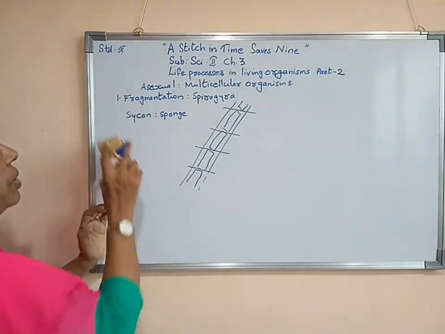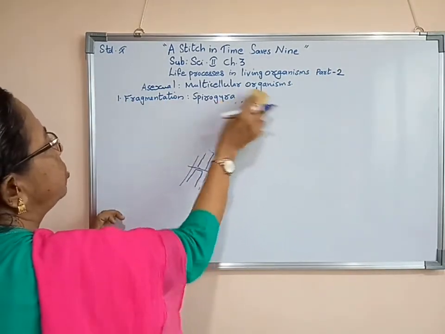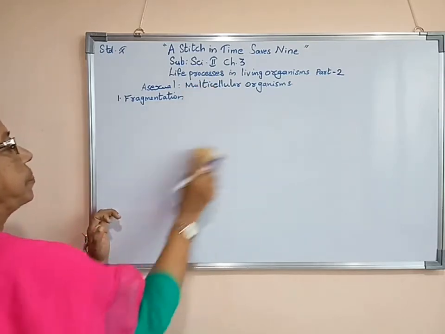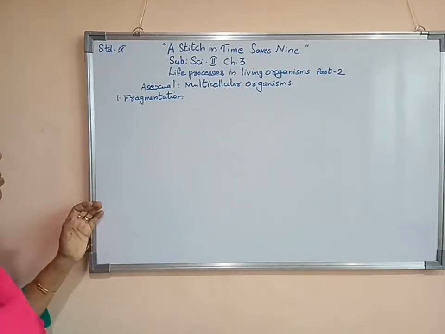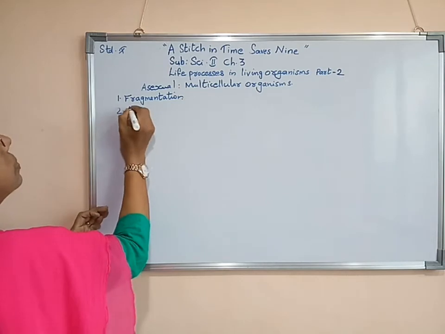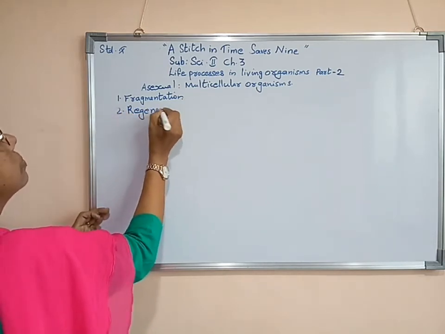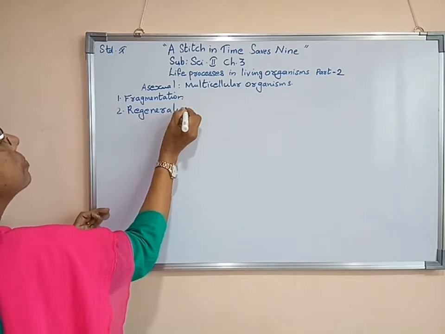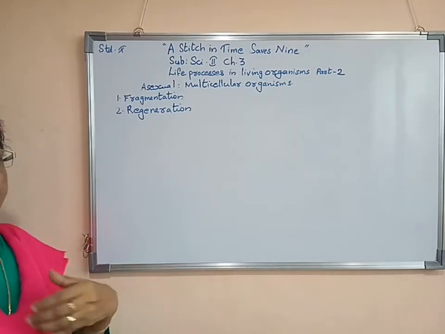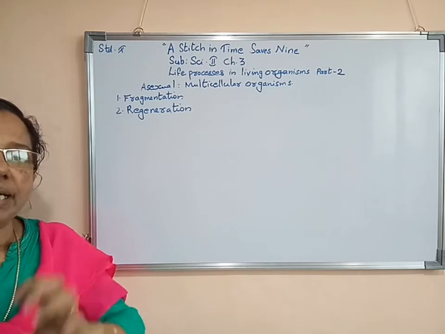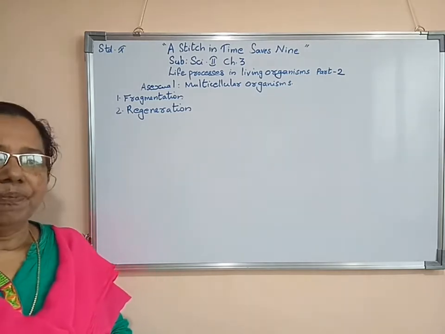Now we are studying another process known as regeneration. One example we know is the house lizard.